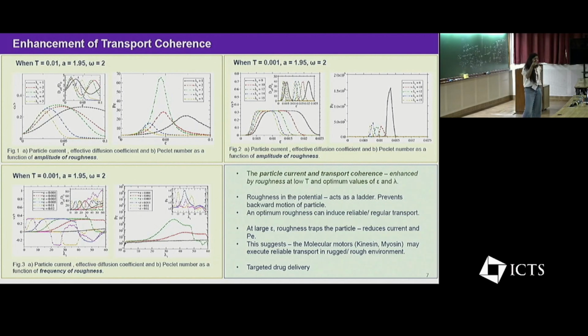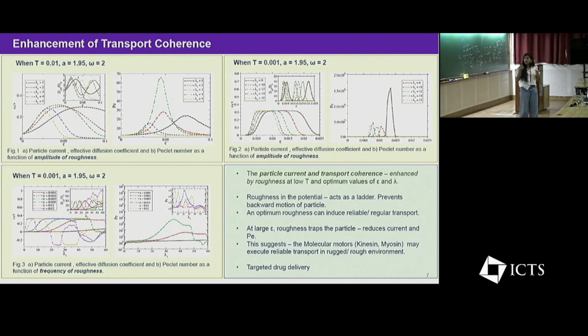At some optimum epsilon, we find that the particle current is enhanced, and also the diffusion coefficient in that regime is reduced, and we can see that the Peclet number is also improved by the roughness at the same optimum epsilon value. So as a result, we can say that the transport coherence is also enhanced by the presence of roughness in the potential, and this enhancement of particle current and transport coherence is much greater when the temperature is lower.